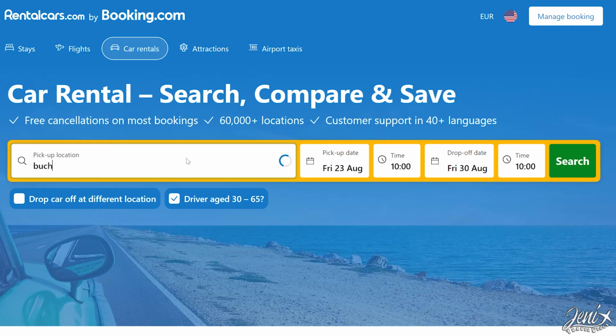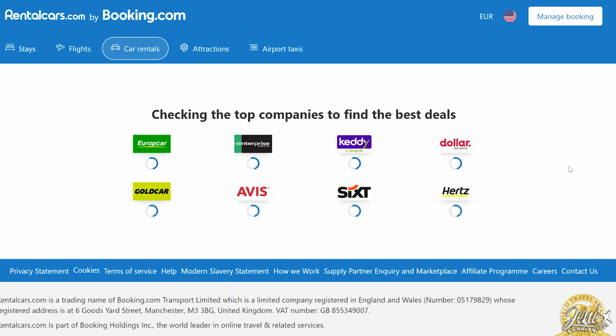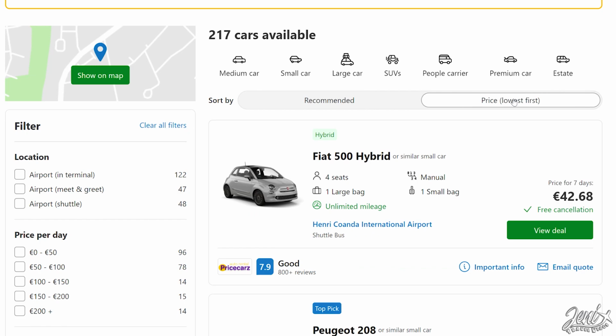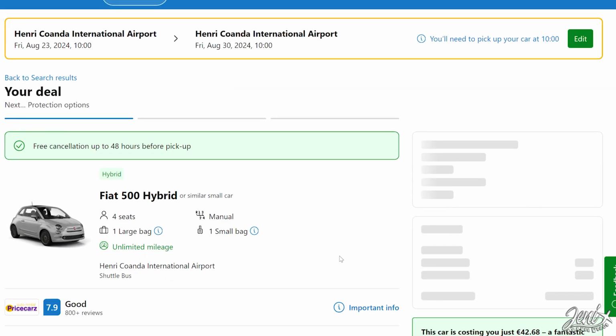So how do you rent a car, you might ask? I use a website called rentalcars.com. You choose dates and destination airports where you want to rent the car, and the website will search all the companies and offers available. We travel as a couple, so I always choose the smallest and the cheapest car. You can book the car straight from this site and the booking is guaranteed for you.